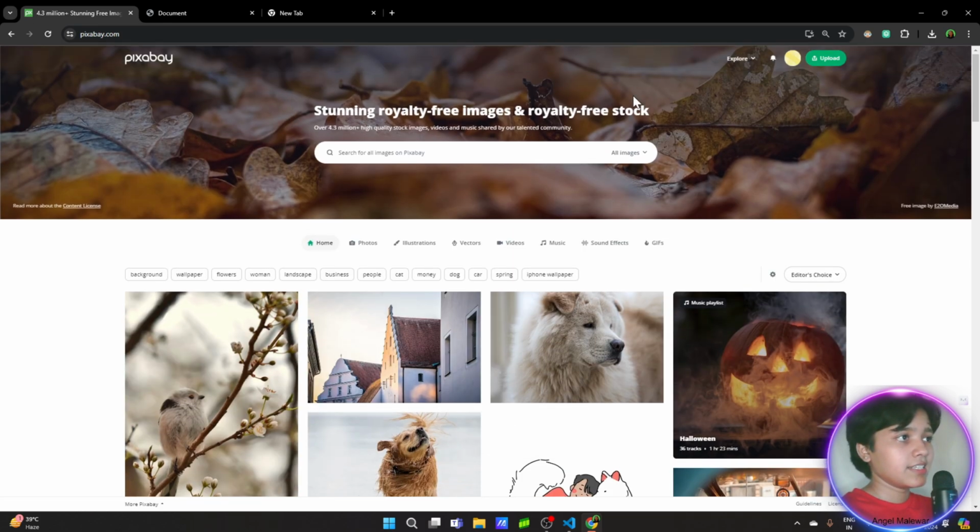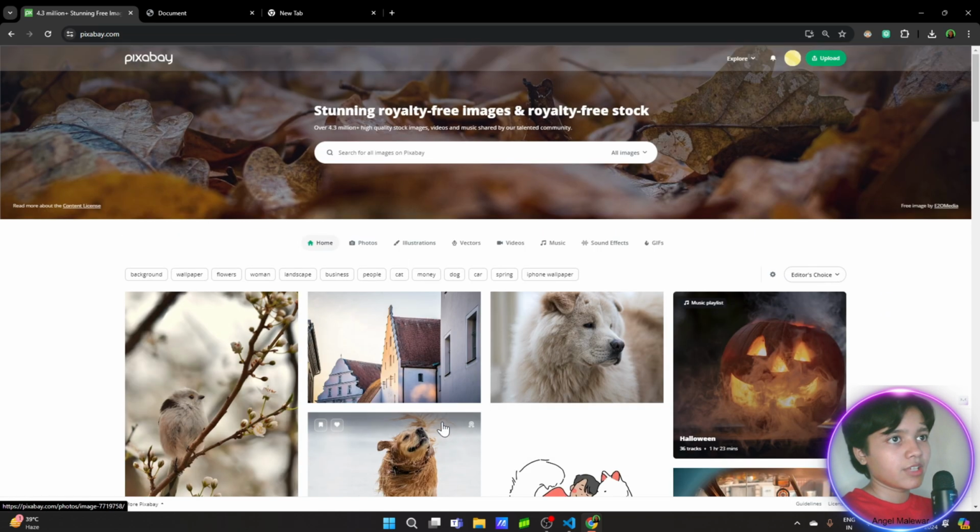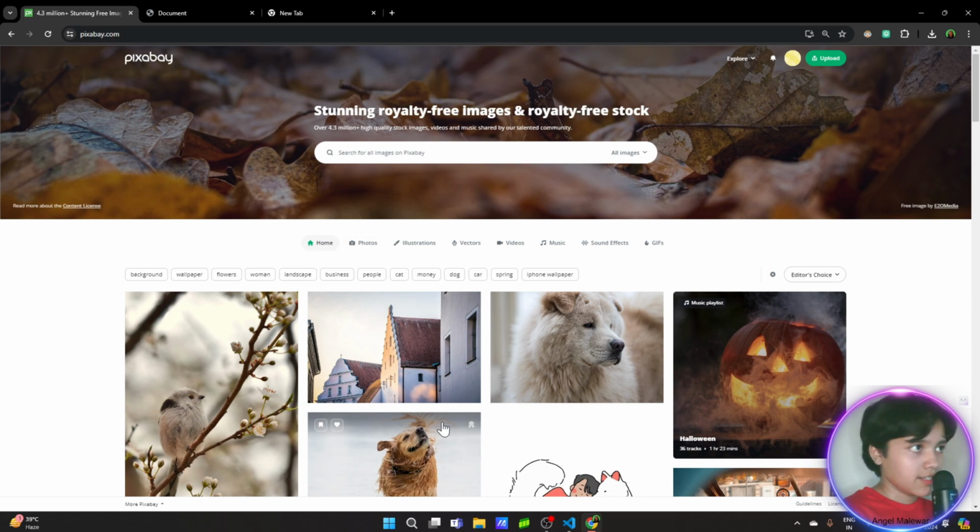Now inside here we have the hero, and we have the search bar on the hero, and then we have all the pictures. So how can we create a website like this? Because this website has all those contents separated, and it seems very uniform because the things cannot be moved. So how can you create it?